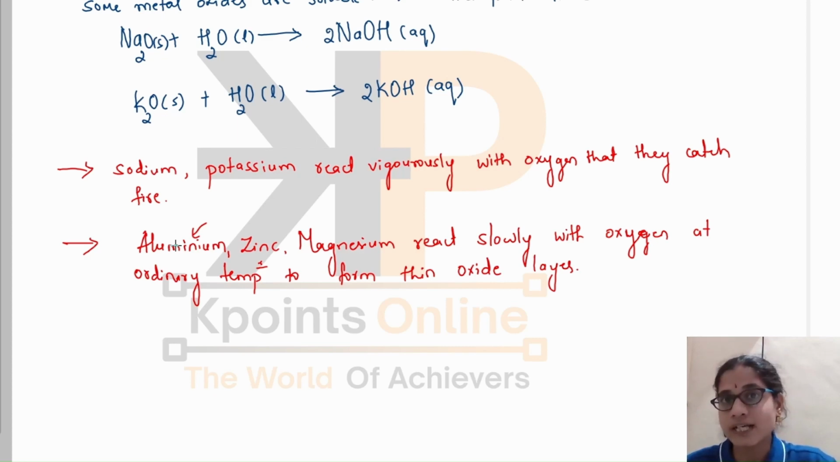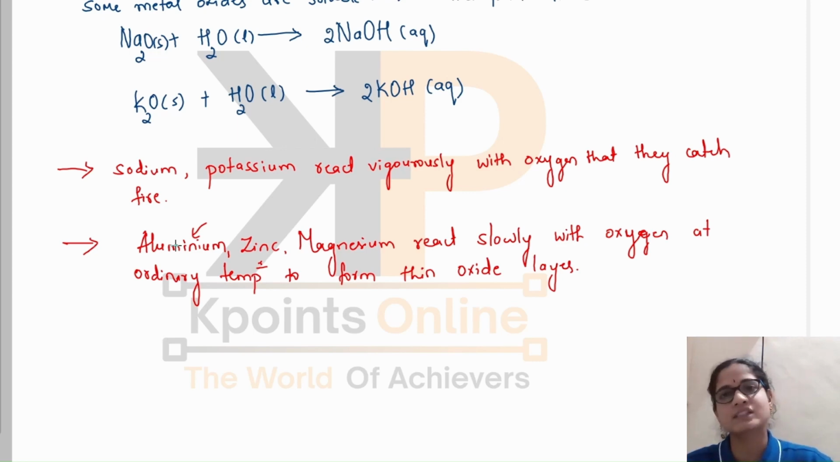And once this oxide is formed, it is called a protective layer. It will prevent further oxidation of the metal. Means once this oxide layer is formed, it will further prevent the oxidation of the metal. And we have come across corrosion in the previous chapter.